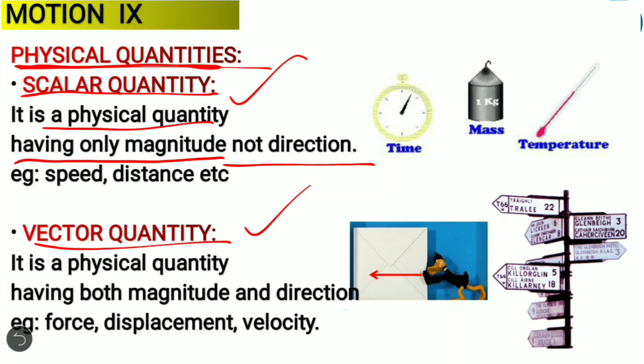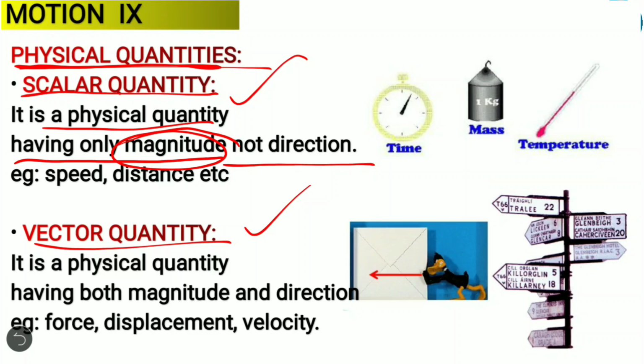Or if we go for mass, for example, if you buy groceries, what will you say? I want 1 kg rice. Will you mention any direction? I want 1 kg rice for north, or 1 kg rice for south? No, right? You are talking only about the amount. Here magnitude means the amount. Time is 2 p.m. or 1 kg. And for temperature, if we check our body temperature, we say 32 degrees Celsius. Do we say any direction? No.